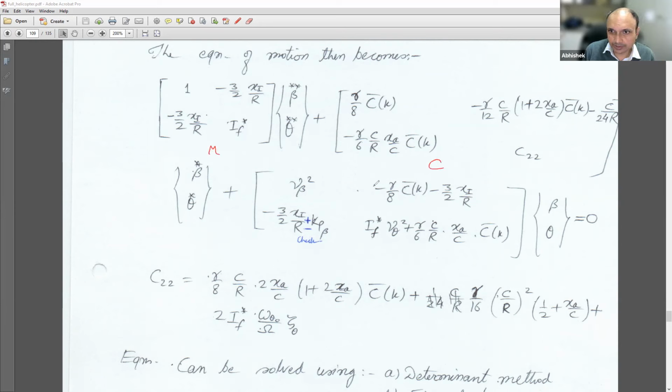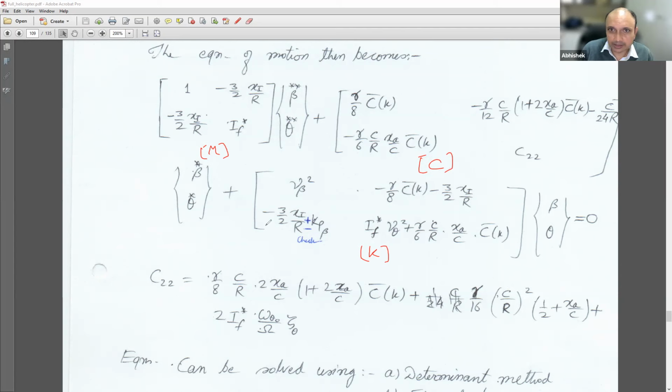This is like your damping matrix. So this is like M, this is like C, and this is K. So mass, damping, stiffness, and like we discussed, in the flutter scenario, your C actually goes to 0. The fourth term in this matrix, C22, is written separately here because it is too long to write there.